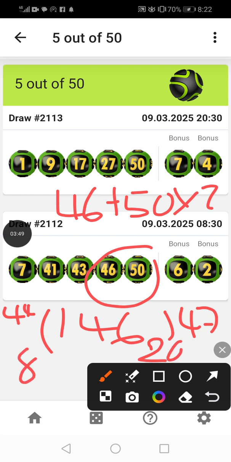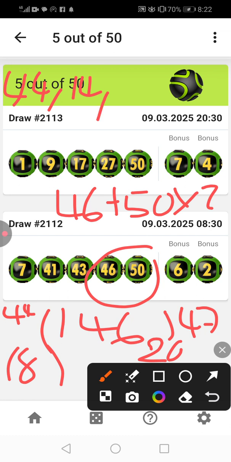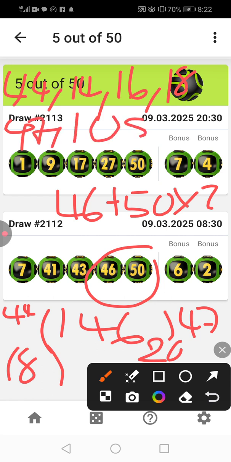It's an 8. So I'm sure that when I say 44, 14, 16, 18, 47, 10, 8, maybe they can as well spin this number and make it a 49.